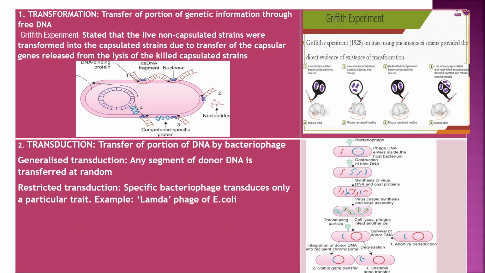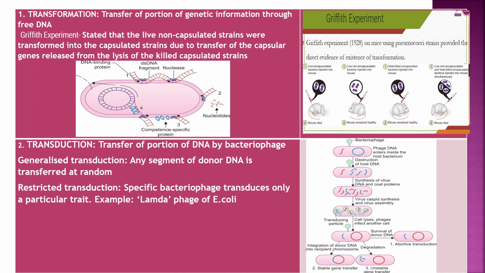The first type of gene transfer is transformation. It is the transfer of a portion of genetic information through free DNA. In the Griffith experiment, it was stated that the live non-capsulated strains were transformed into capsulated strains due to transfer of capsular genes released from lysis of the killed capsulated strains.